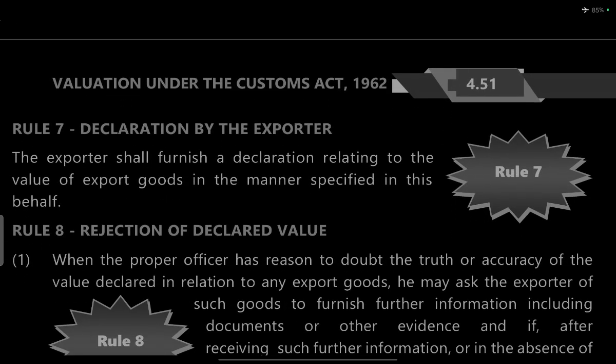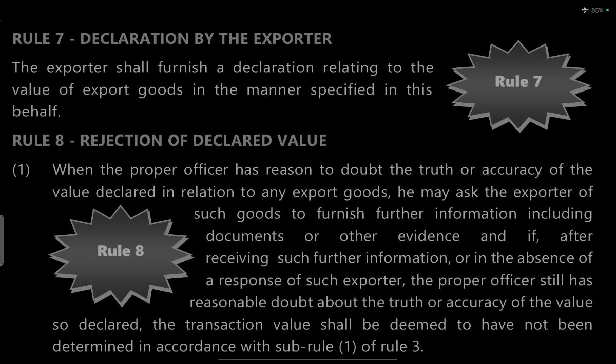Rule 7, Declaration by the exporter. The exporter shall furnish a declaration relating to the value of exported goods in the manner specified in this behalf.